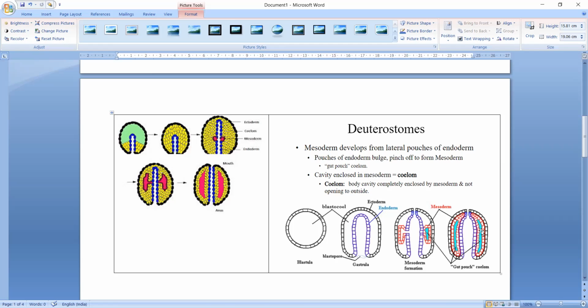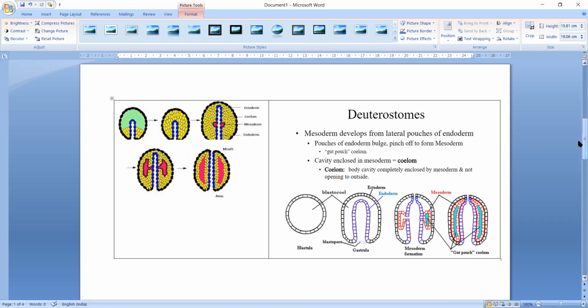So enterocoelomates are those organisms in which coelom is formed by the formation of enteric pouches. The mesoderm forms enteric pouches due to outpushing of the archenteron. The archenteron pushes the mesoderm.